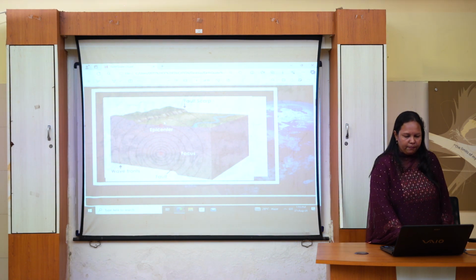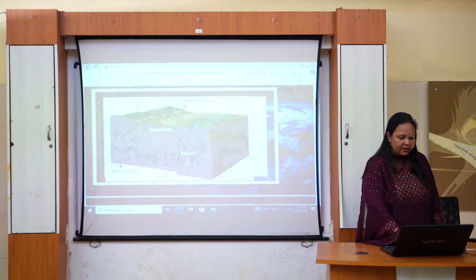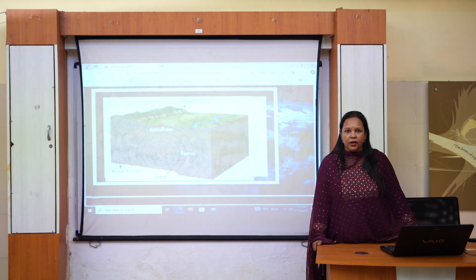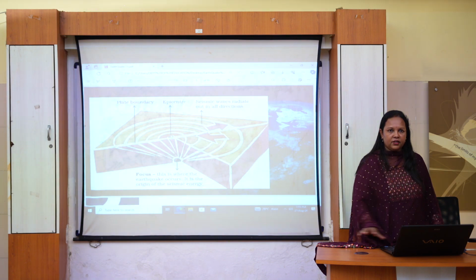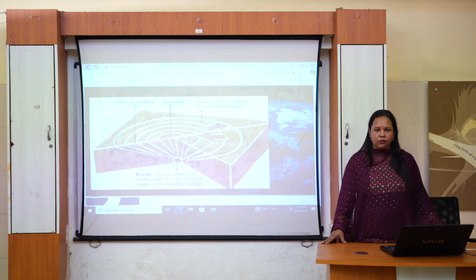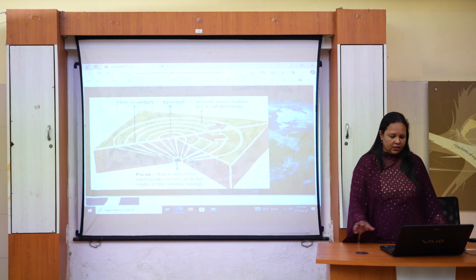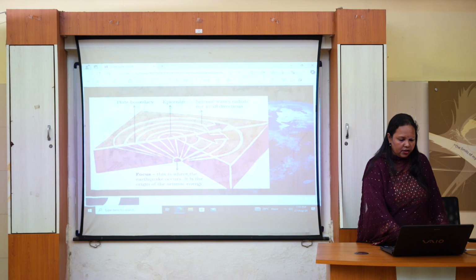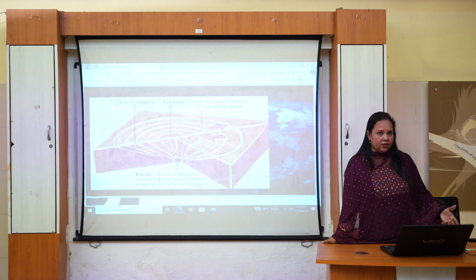And here we see the epicenter. Epicenter lies just above the focus, and the epicenter is the place which experiences the earthquake first. So, here we can see a diagram which has a focus, that is where the earthquake has originated, and this point above the surface is the epicenter, the place which has experienced the earthquake first. And there are concentric circles just beyond the epicenter. So, what do these concentric circles represent?